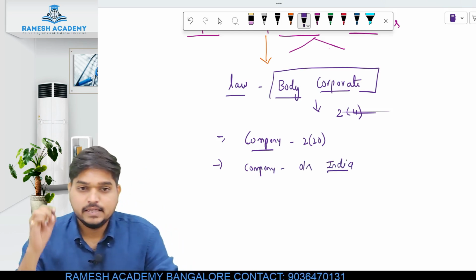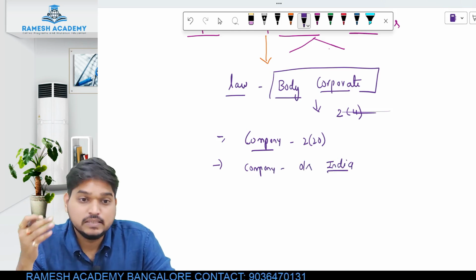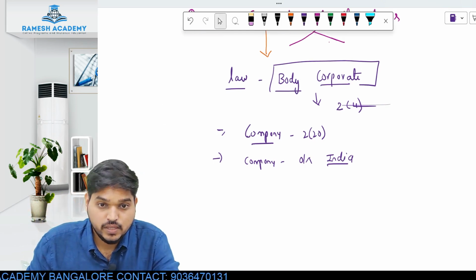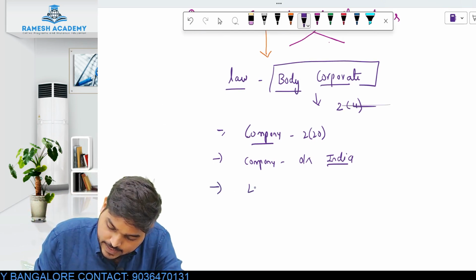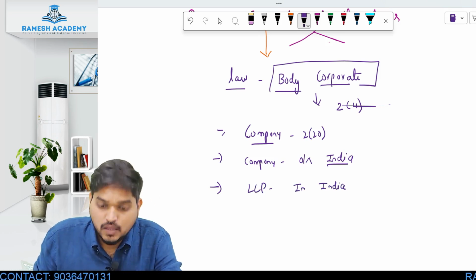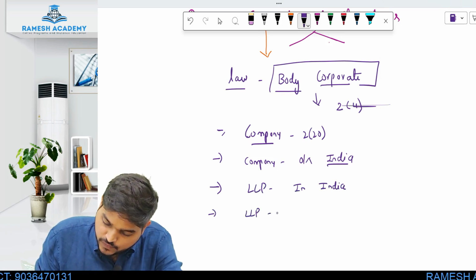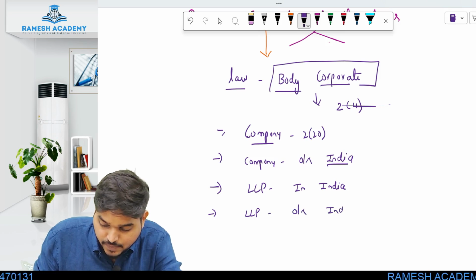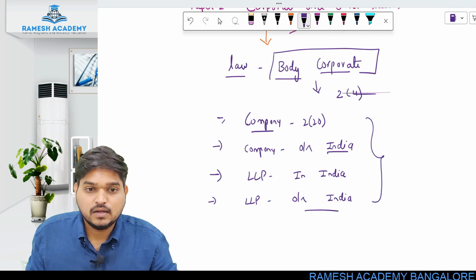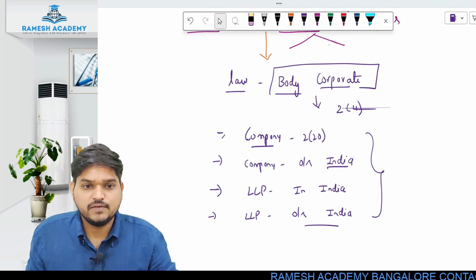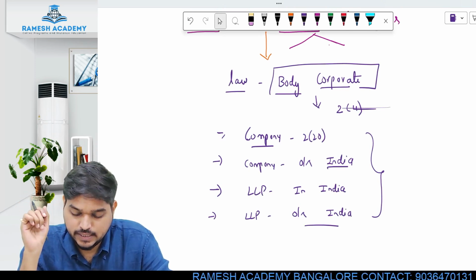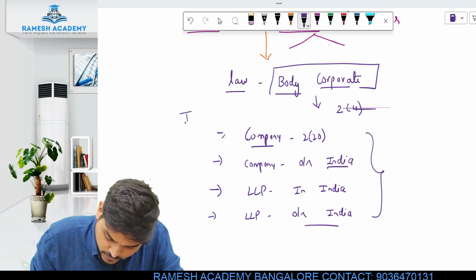First is any company which is incorporated in India. Second, any company which is incorporated outside India is also considered as a body corporate. Third one is any LLP which is incorporated in India, and fourth one is any LLP which might even be incorporated outside India. All these four together are called as body corporate as per the definition which is given under section 2 clause 11 of the Companies Act 2013. Body corporate includes these four things.